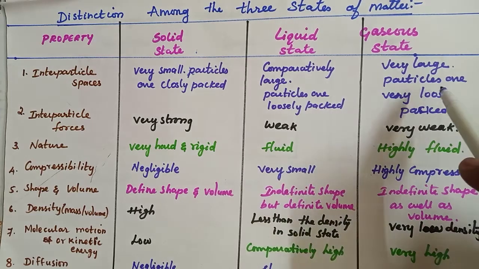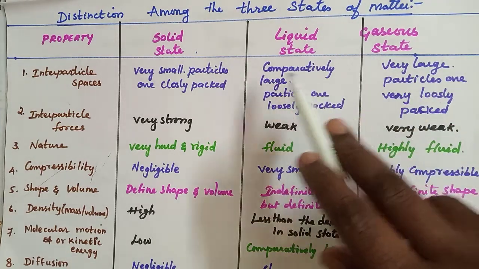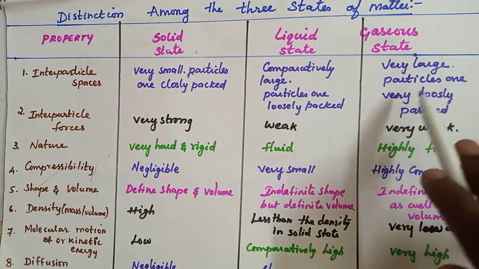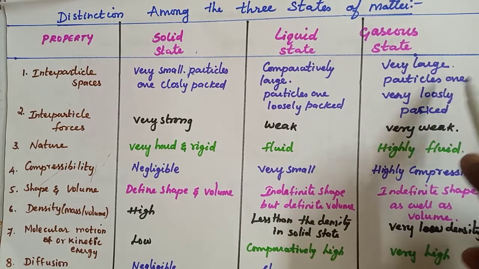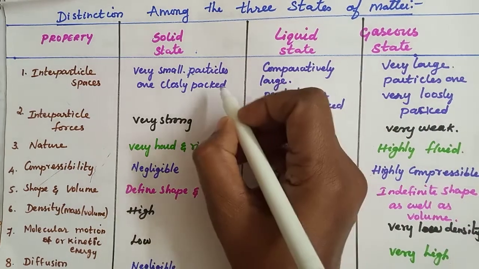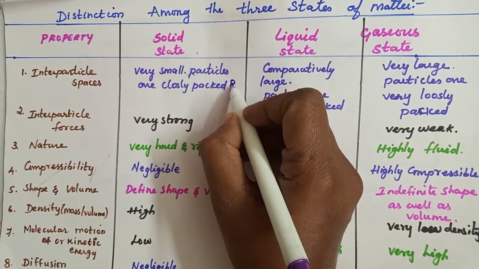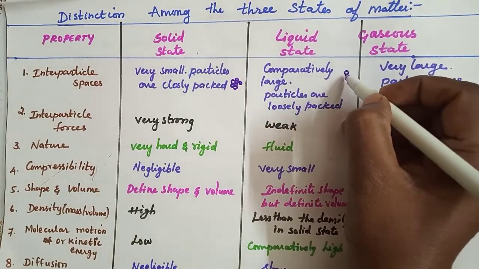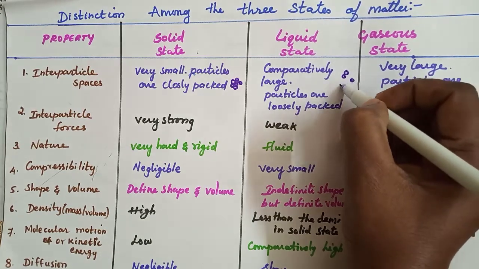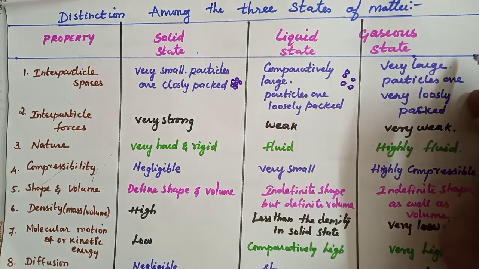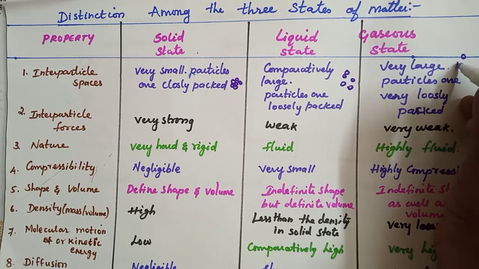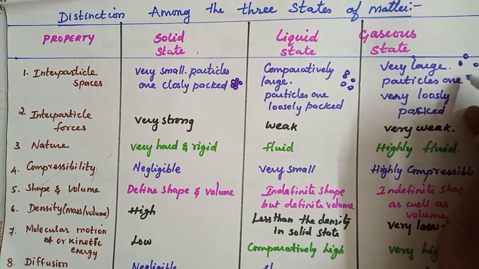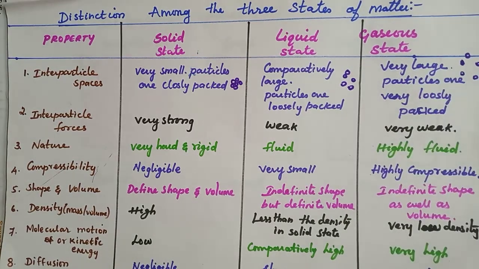In the gaseous state, compared to liquid and solid, the spaces are very large and the particles are very loosely packed. Understood?